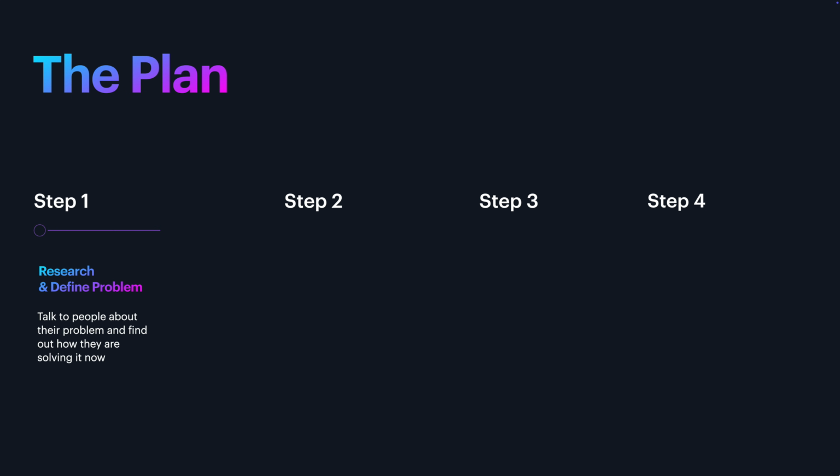So step 1 is research and problem definition. Now, this is by far the most important step, but it's the part that people don't spend nearly enough time on. It all starts with picking the right problem to solve. And keep in mind that I said the right problem to solve and not the right solution to build. So I wanted to solve a problem that I had and that my fellow creators and teachers and founders that I know complain about constantly. And that is, how do we create better social media posts to get more eyes on our content?